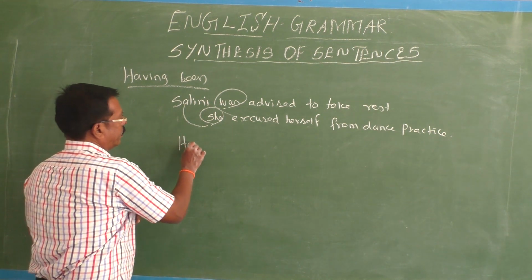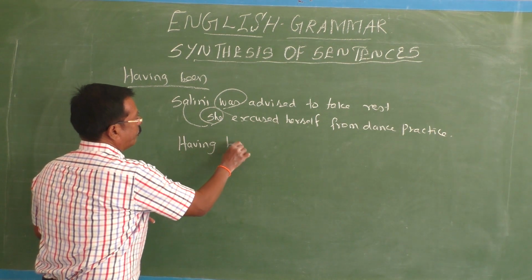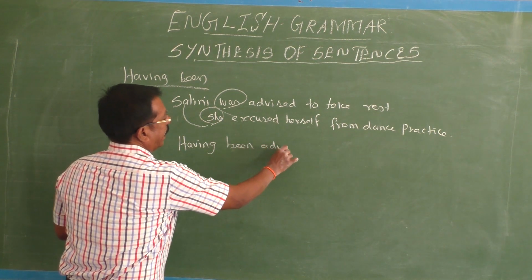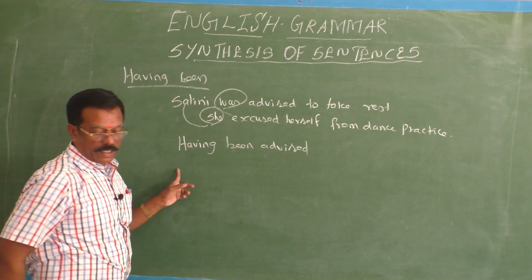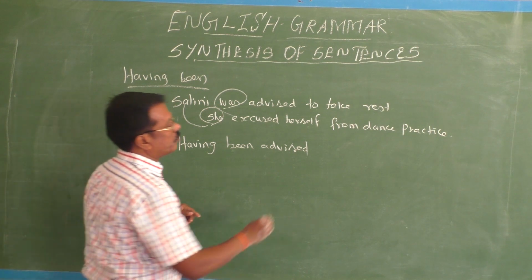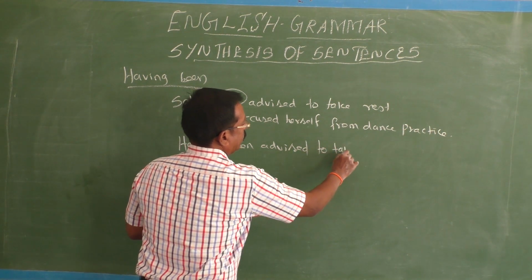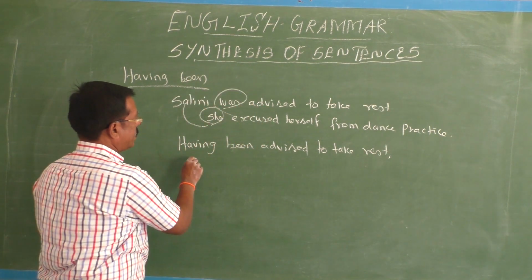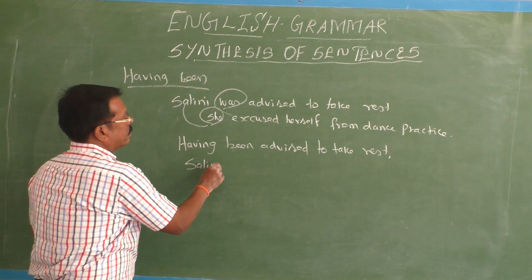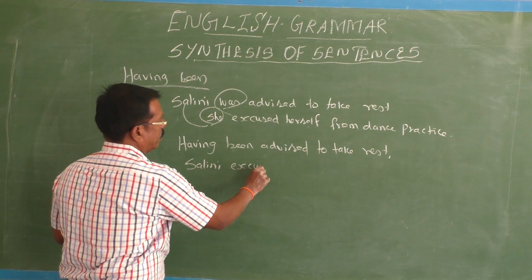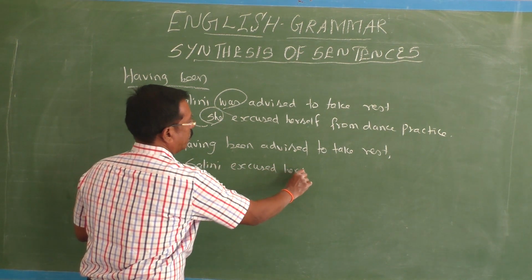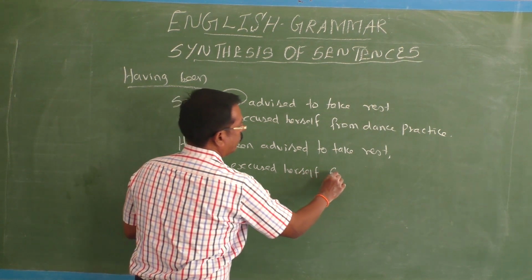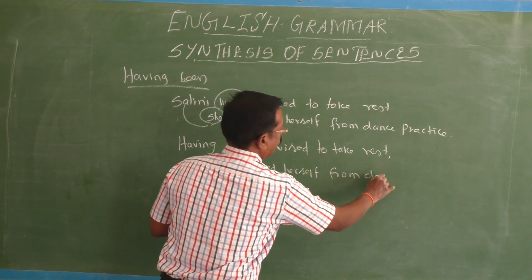So, the answer: having been advised to take rest, Salini excused herself from dance practice.